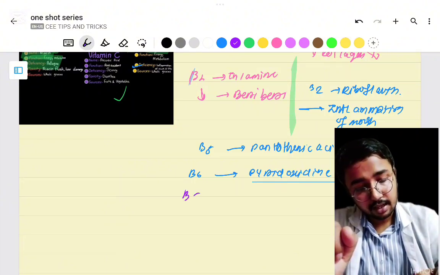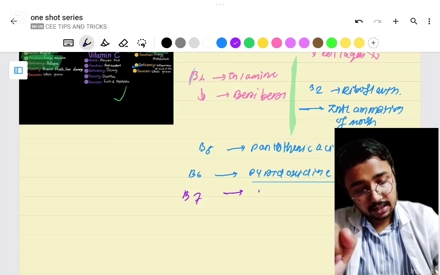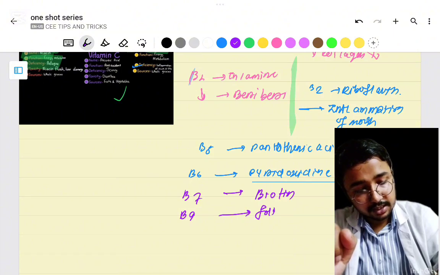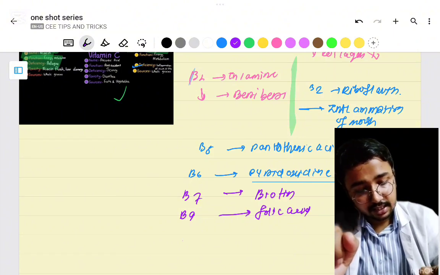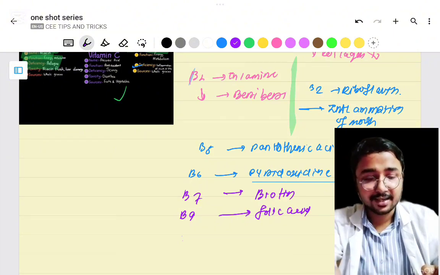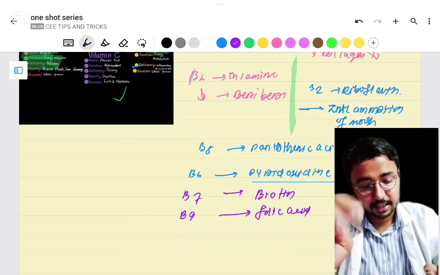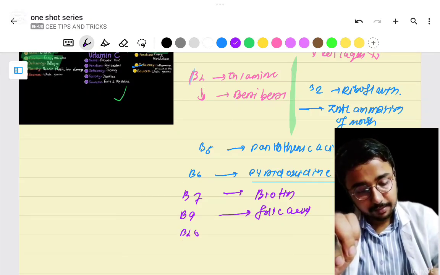Vitamin B7 is biotin. Vitamin B9 is folic acid. We don't have vitamin B4, B8 and B10.